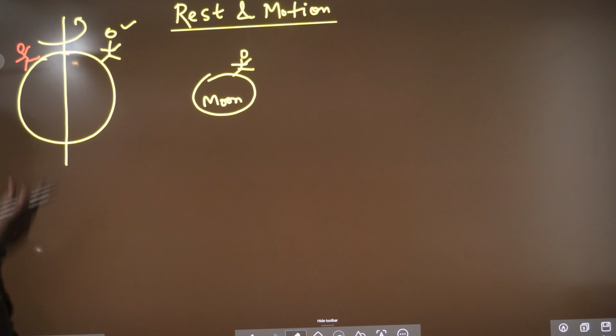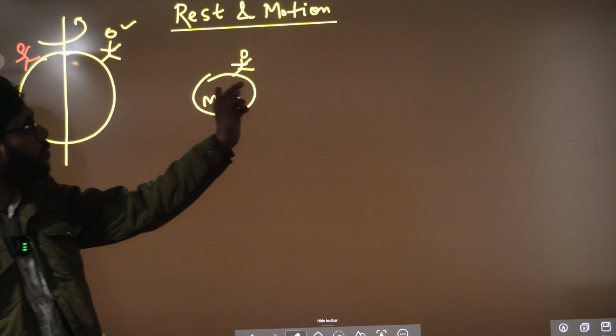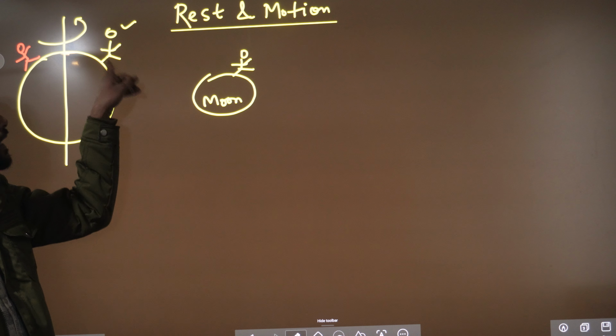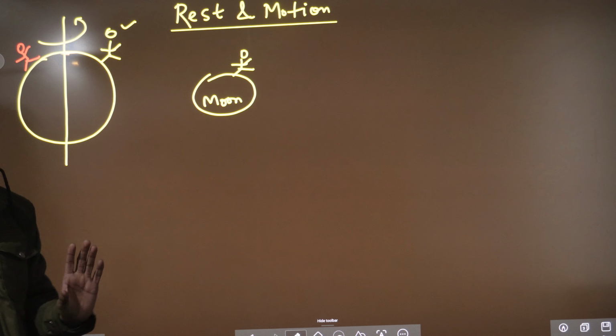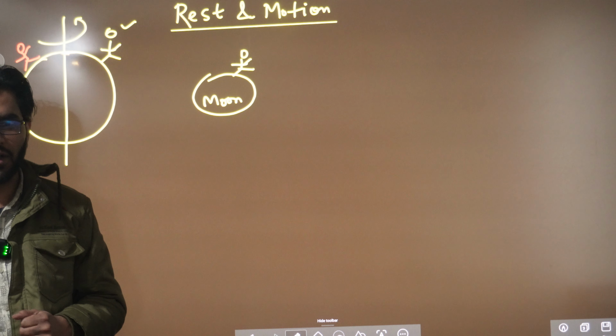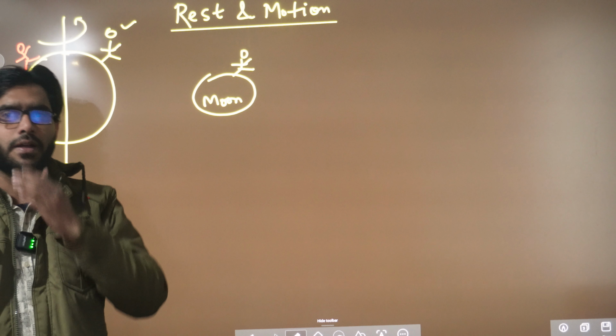Why? Because the earth is rotating. According to a person who is on the moon, will I be in rest or in motion? You will be in motion. But you have told me that I am in rest. No, because there is a rotation.